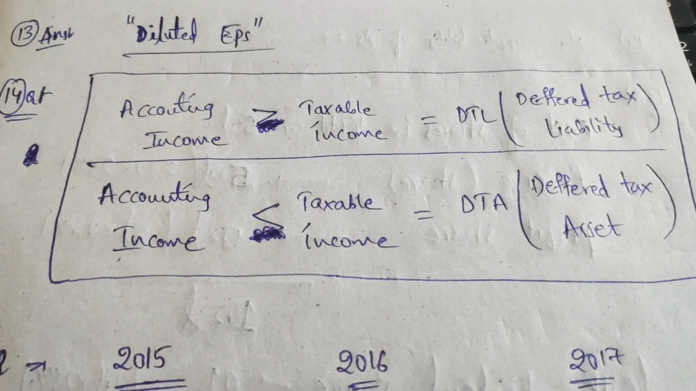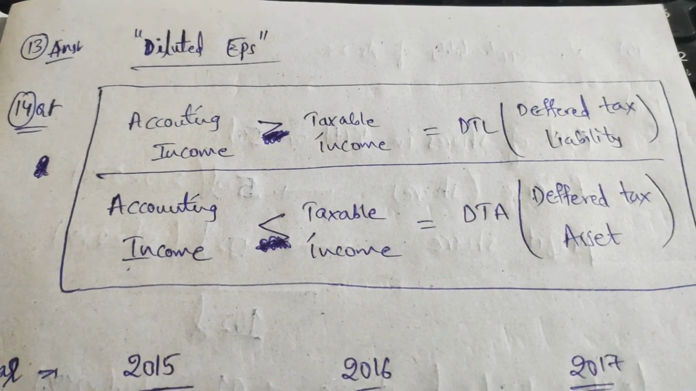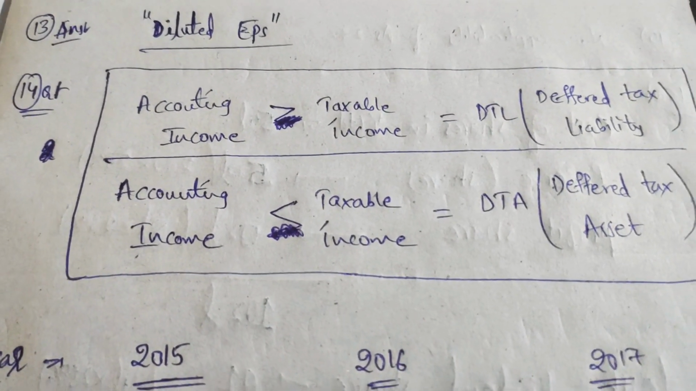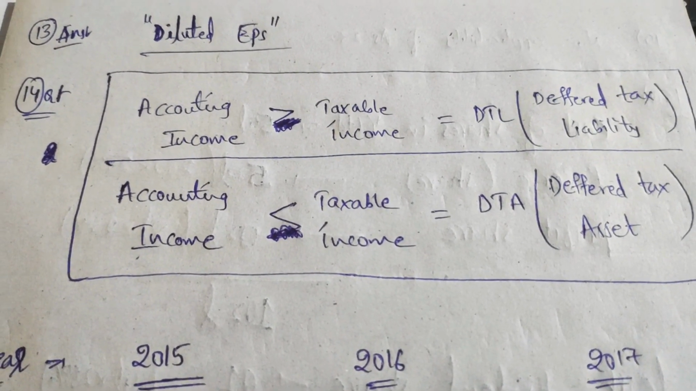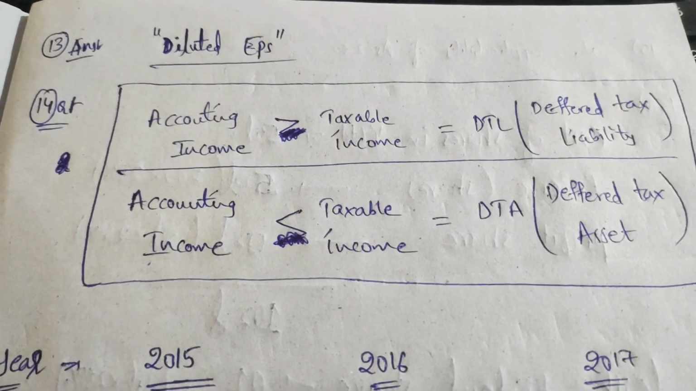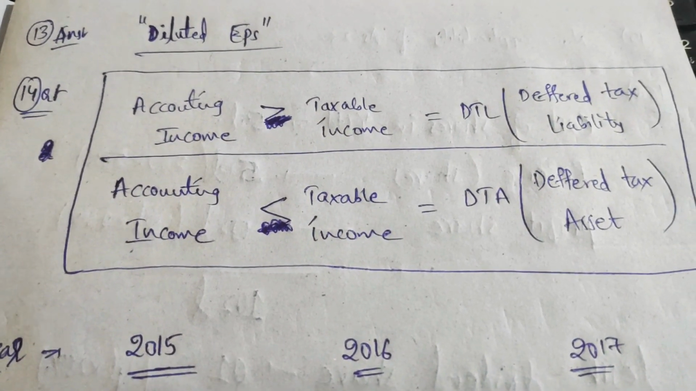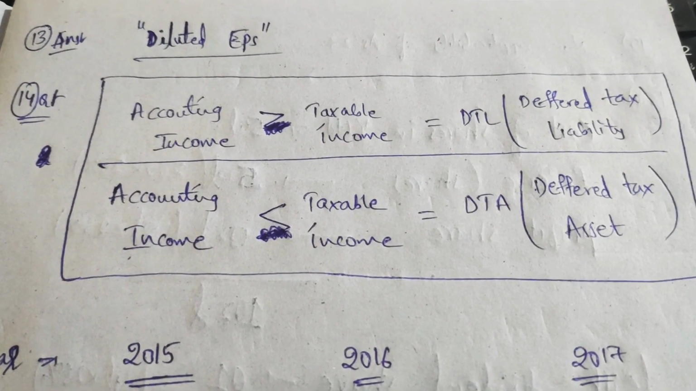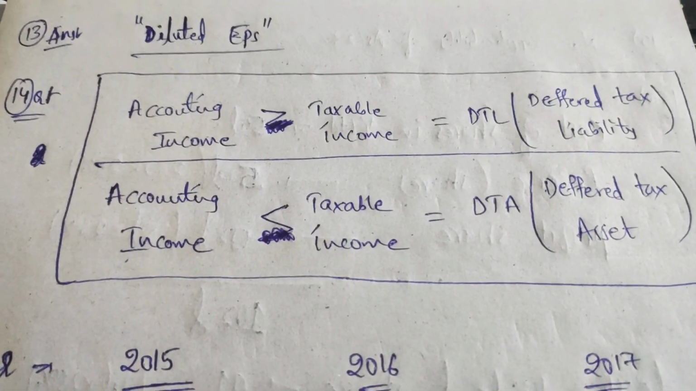There the accounting income is less, whereas the taxable income is more. So the deferred tax asset is created. Why? Because the tax paid on the taxable income is higher than the taxes which need to be paid as per the accounting income. As we paid higher than what we need to pay, we have an asset. I mean to say, a deferred tax asset.